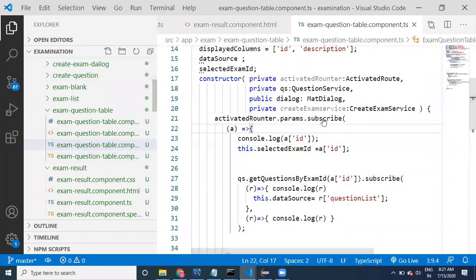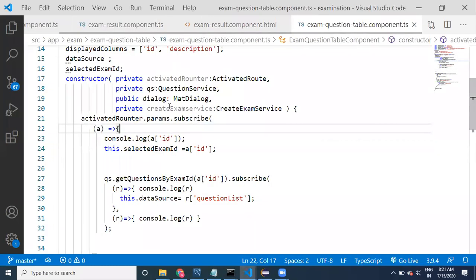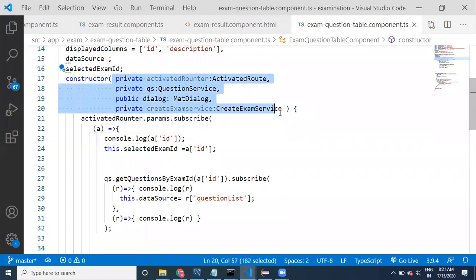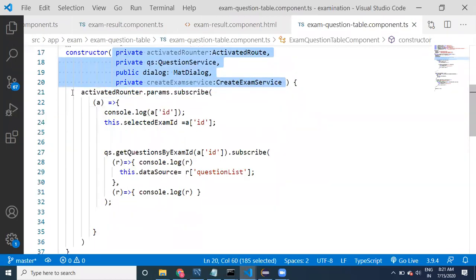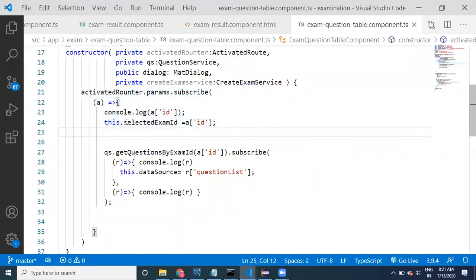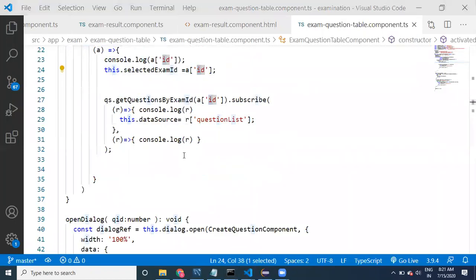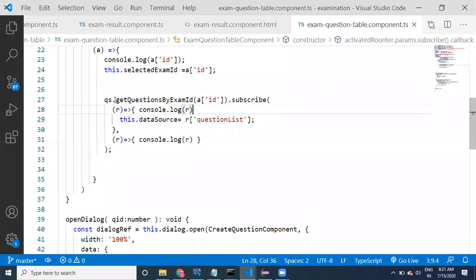See here, within the constructor we are injecting all these things. Also, we are getting information, the selected exam ID. We are reading this information. We are getting all the questions by the examination.